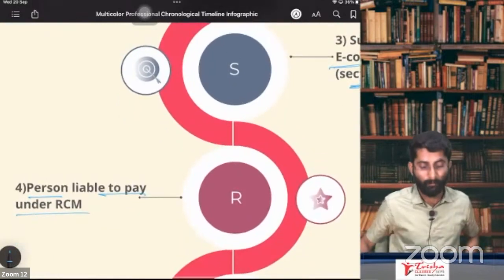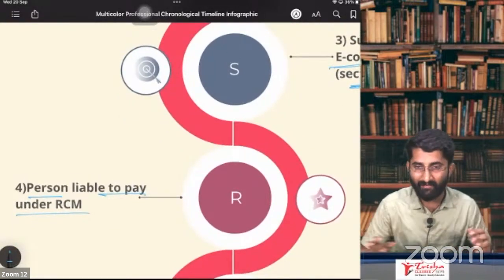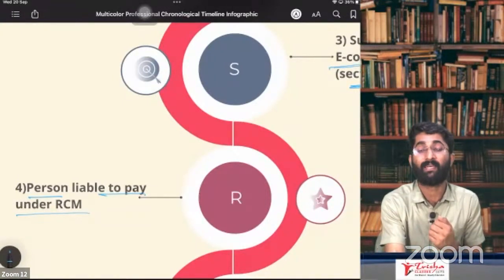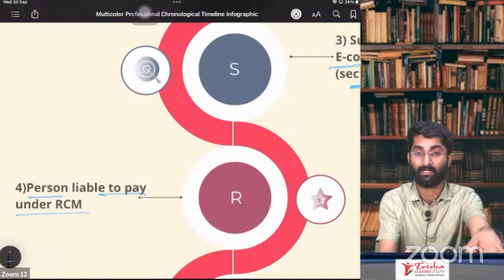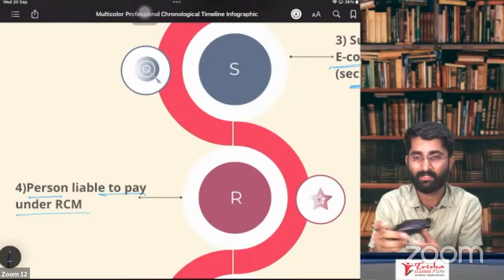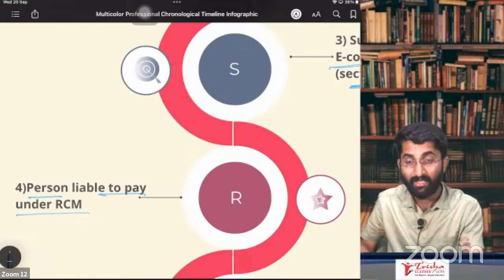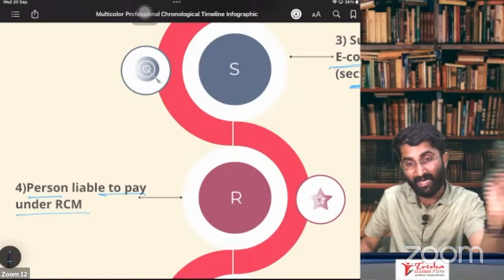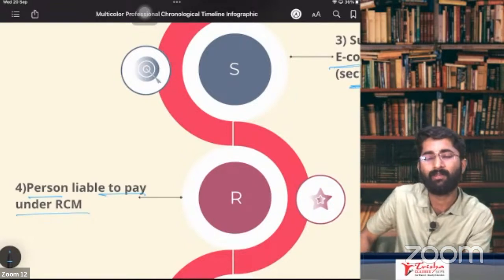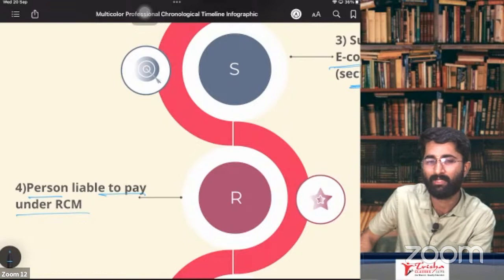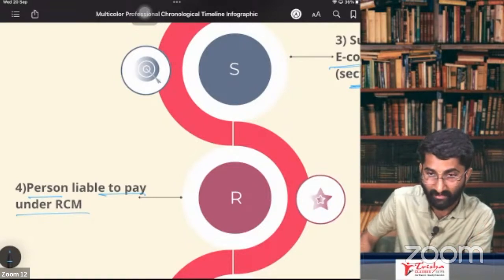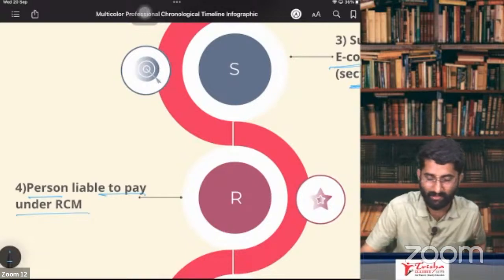So person liable to pay under RCM. If I am supplying some goods to you on which RCM is applicable, who is the buyer? You are the buyer now. I sold these goods to you on which RCM is applicable. If you are the buyer, you have to pay the amount under RCM. If you are not registered, how to pay under RCM? Not possible. That's why you have to take the registration, compulsory registration. Same way,